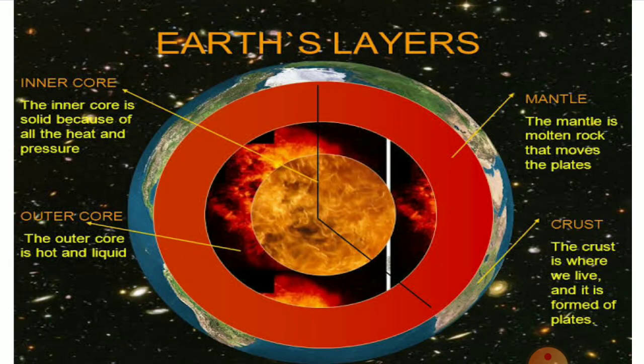The next screen shows the earth's layers. The first part of the earth is the crust. The second part is the mantle. The third part is the outer core, and the last part of the earth is the inner core. Mantle rock moves the plates, and the crust is the upper part where we live, and it is formed of plates. The outer core is very hot and in liquid form, and the inner core is solid because of all the heat and pressure here.